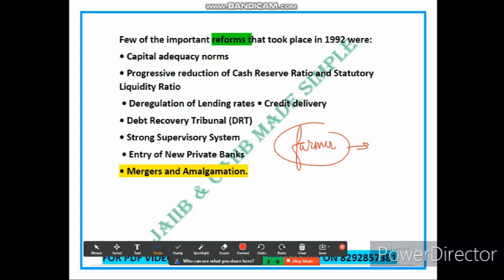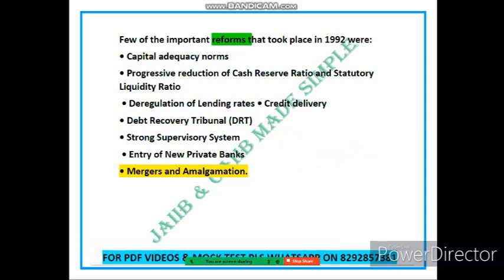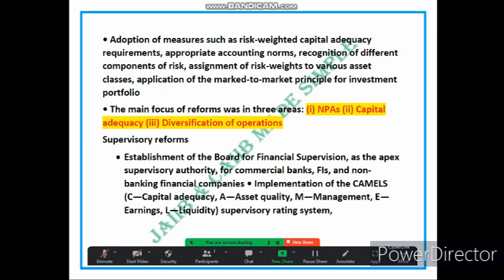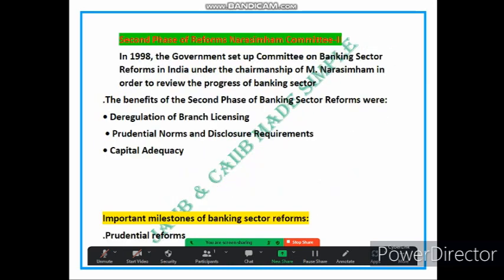Okay, now let's come to the next part, that is the second phase of reforms. So friends, the second phase of banking sector reform was led by the Narasimhan Committee in 1998. The first phase was 1992, the second phase was in 1998. Please remember this date, very important date. We will discuss more about this. So it aimed to review and further improve the progress of the banking sector.